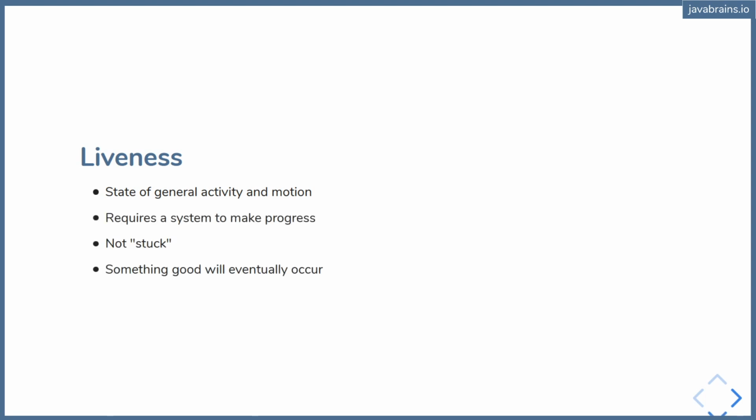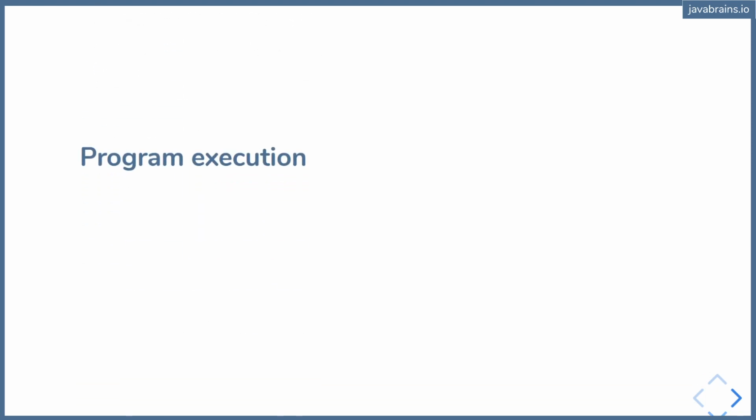There's a Wikipedia definition for liveness, which says that something good will eventually occur. You're running a program, you want it to do something eventually, even if it's stuck at a certain point of time. Even if at this particular moment it's not doing anything, something good will eventually occur, which by the way is what my school teachers told me when I was a kid after looking at my report cards. But anyway, this is what liveness is. It is going to make progress eventually.